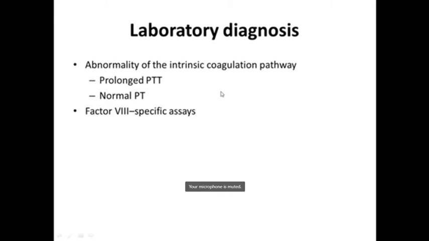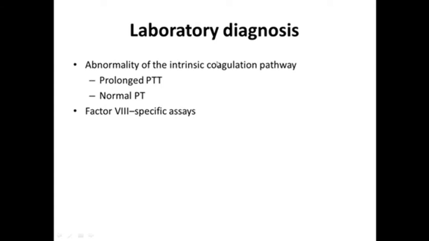So now the patient is presenting with this bleeding. How will you diagnose? You will do the platelet count and platelet function; those will be normal in these patients.